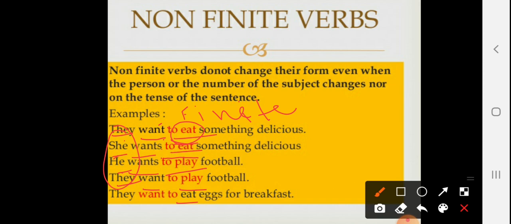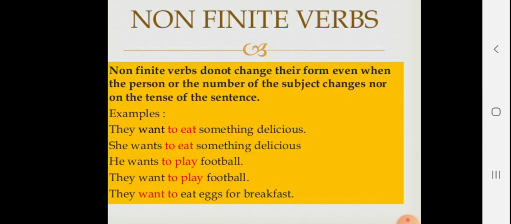They remain same in all the sentences. To eat, to play, to eat. They remain same, right? That was what I am teaching. They do not change according to the tense and they do not change according to the type of subject. Okay, students? And they are followed by to: to eat, to sing, these type of verbs.